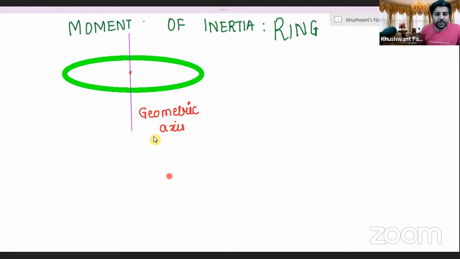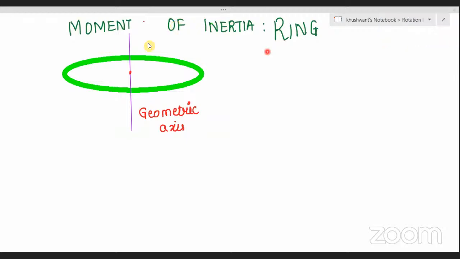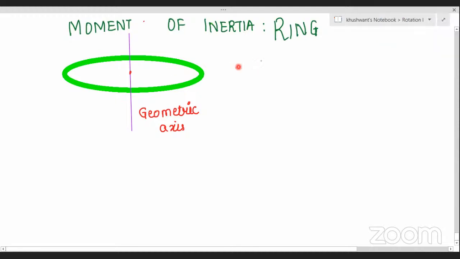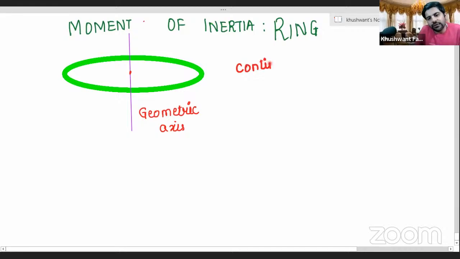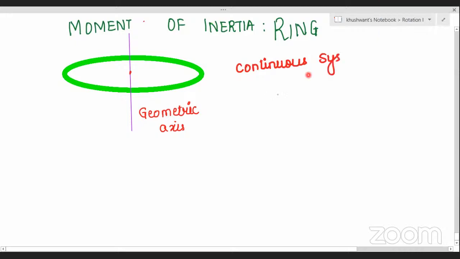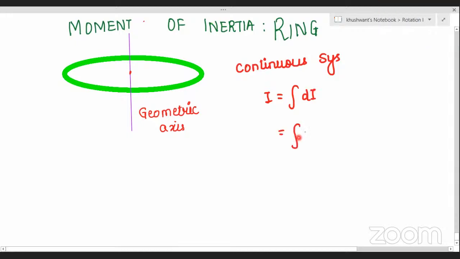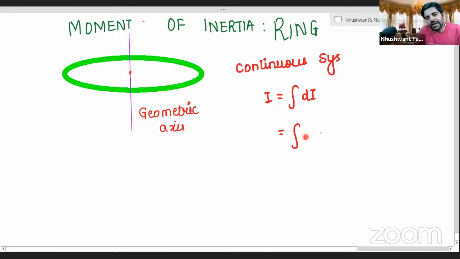तो let's solve this one with, who will solve this with me? So can we take Makesh? Ready? Let's solve this with you. Ready? Yes, sir. चलो अभी क्या करेंगे? What did we do? Is it a continuous system या is it a discrete system? Continuous system. Sir. For a continuous system, what is the formula, Makesh? Sir, integral mi ri square, sir. Tell me once again. Integration of dI, and dI can be written as r square into dm.